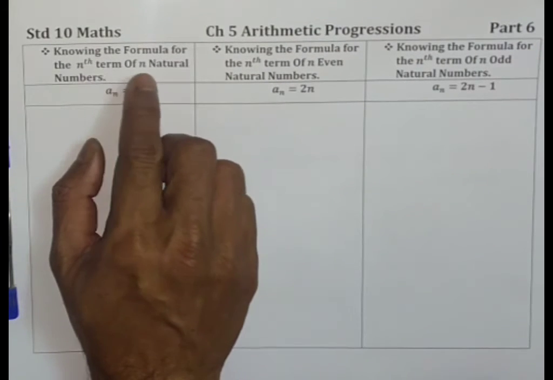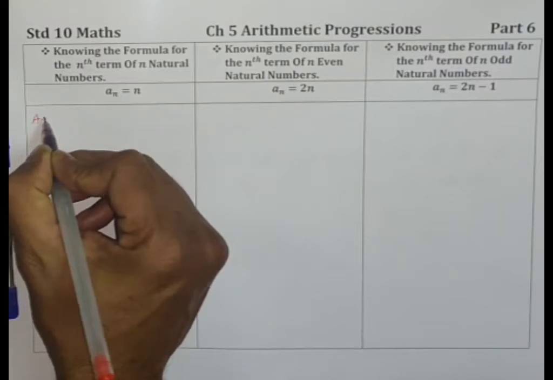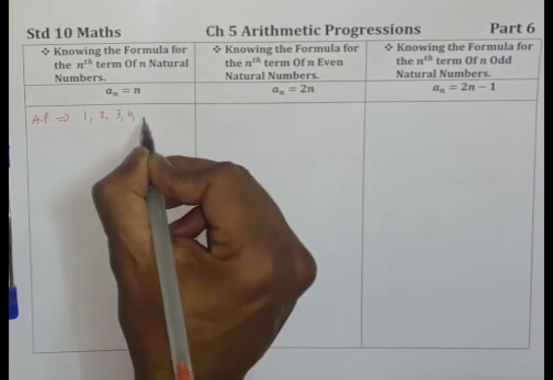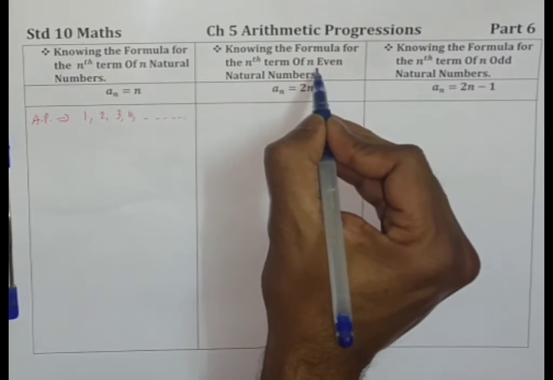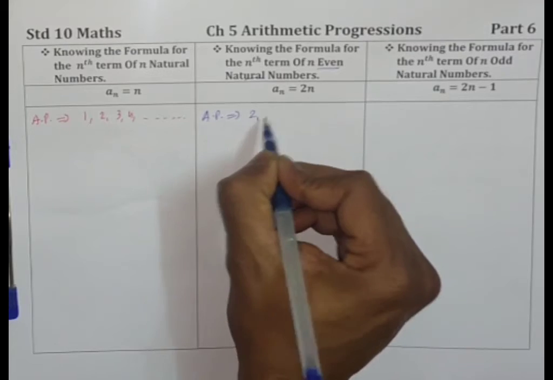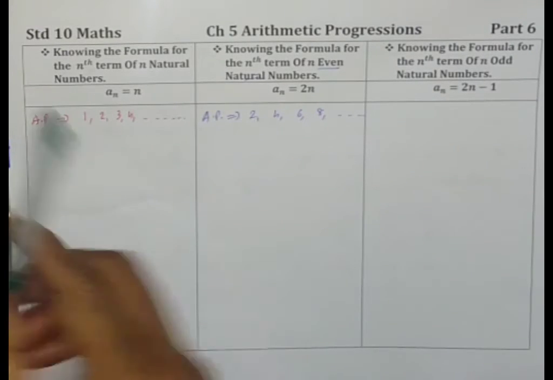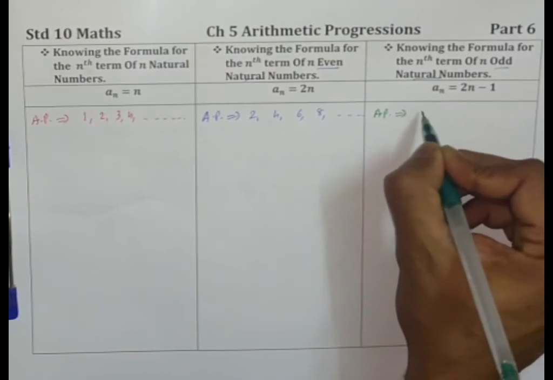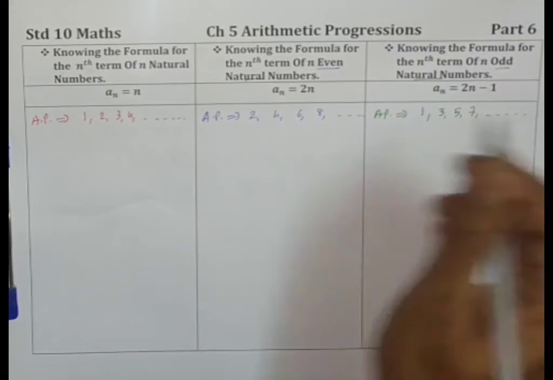Knowing the formula for nth term of natural numbers. Children, the AP given to you here is natural numbers 1, 2, 3, 4, and so on. Here, nth term of even natural numbers. So the AP given here is 2, 4, 6, 8, and so on. And in the third case, we have odd natural numbers. So the AP is in the form of odd natural numbers 1, 3, 5, 7, and so on.